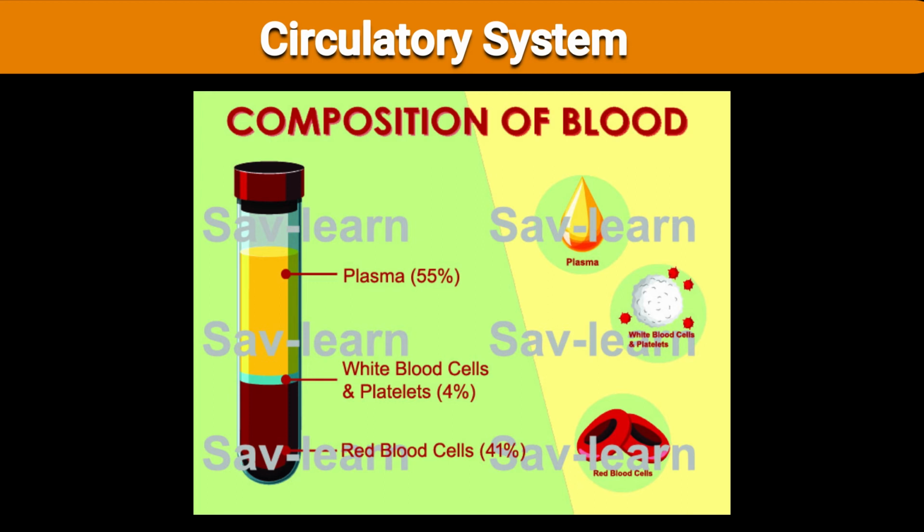Blood contains red blood cells (RBC), white blood cells, we usually call WBC, and the platelets and also the plasma. These are the composition of the blood.